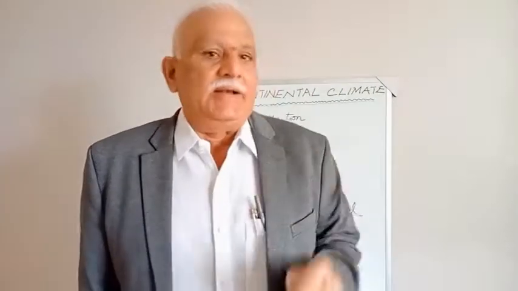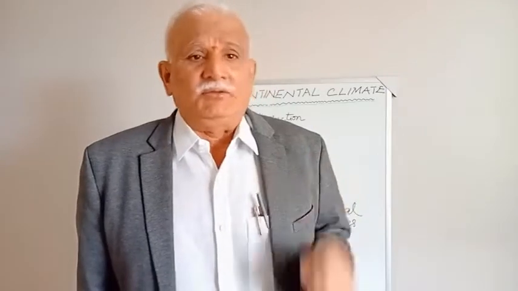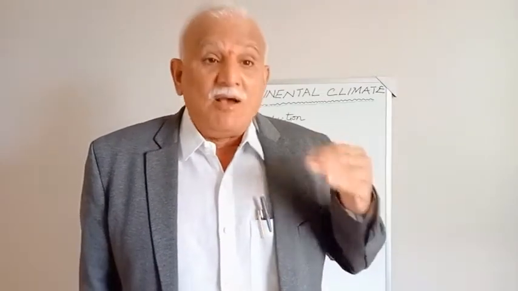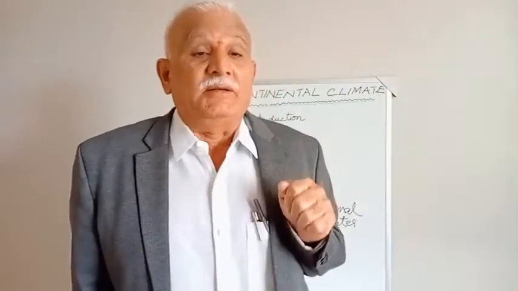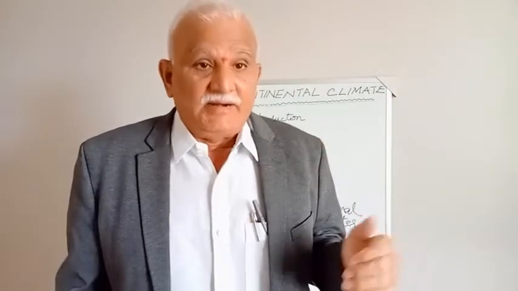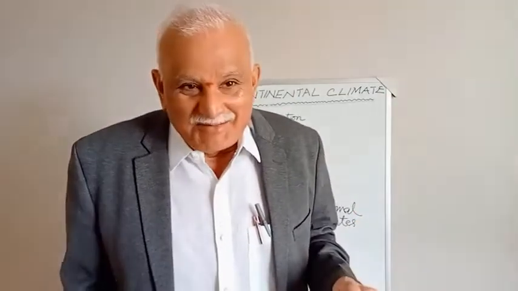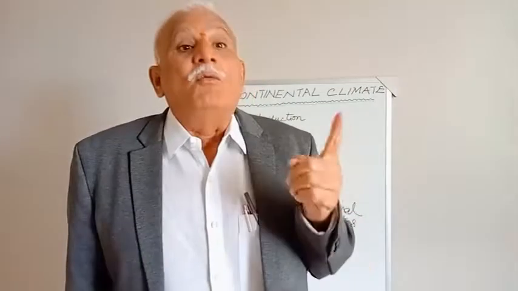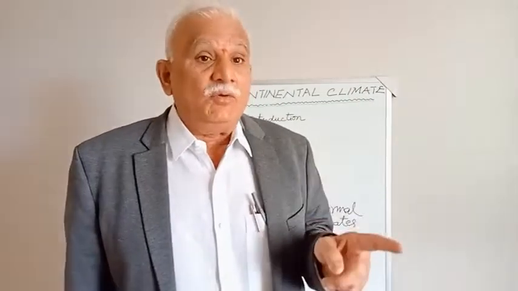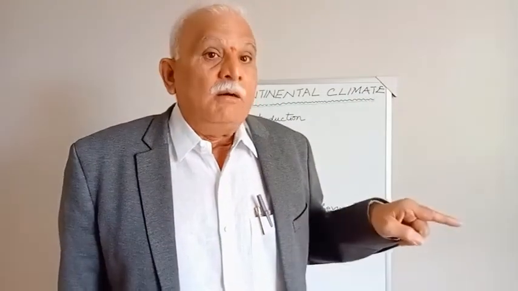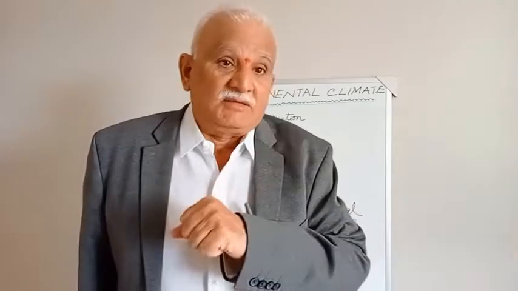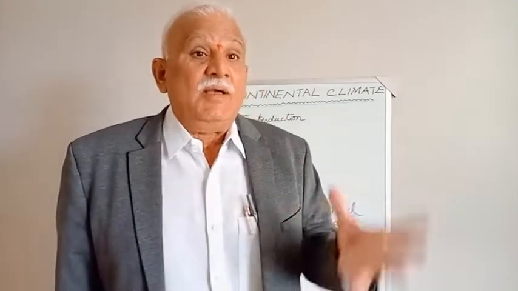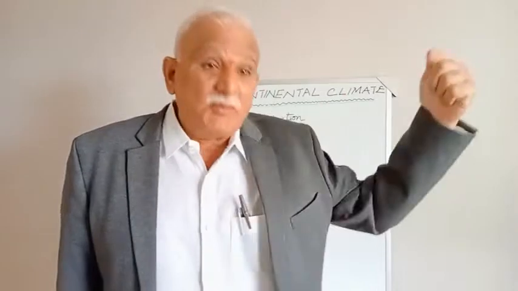Next, semi-arid. What is semi-arid? It is characterized by potential evapotranspiration being more than the precipitation. For example, evapotranspiration 1500 mm, precipitation 700 mm. So that is semi-arid. Semi-arid areas are also known as semi-desert areas, where evapotranspiration is more than the precipitation.